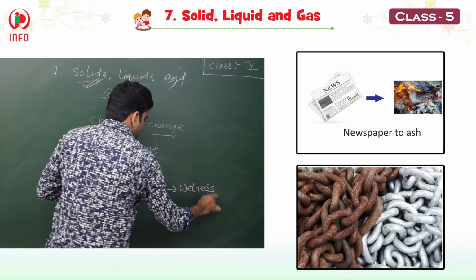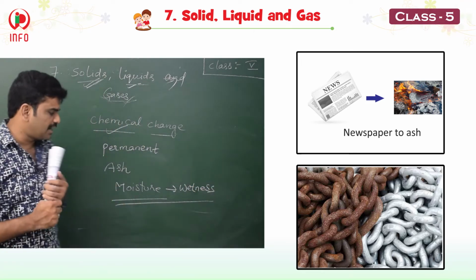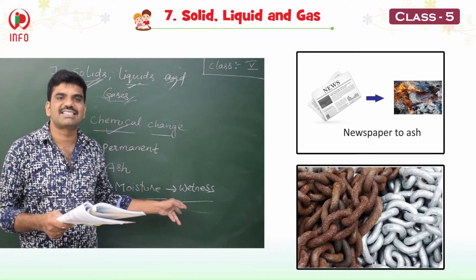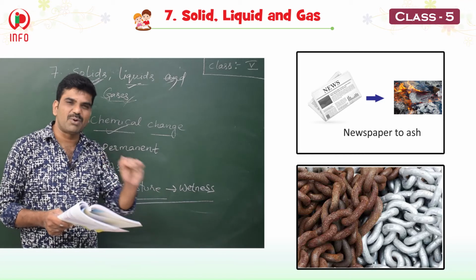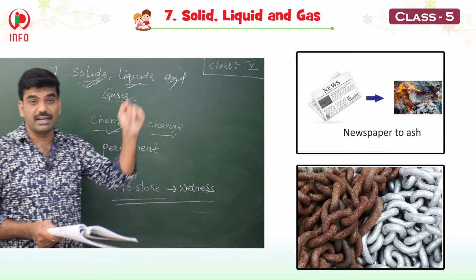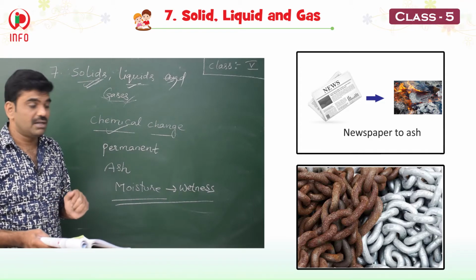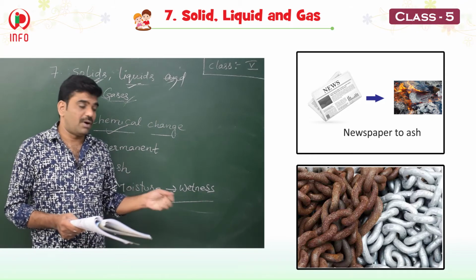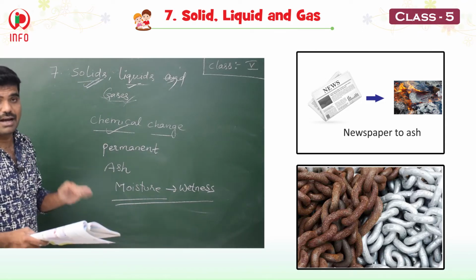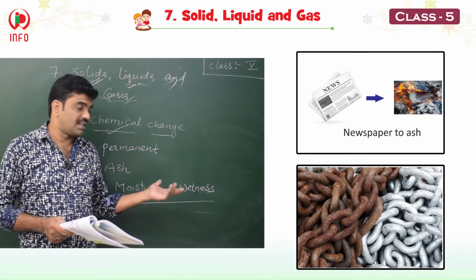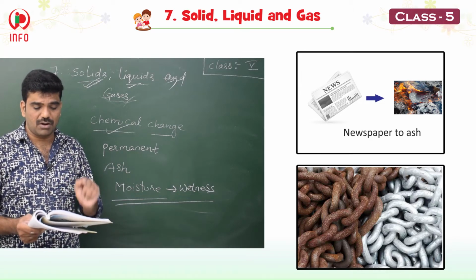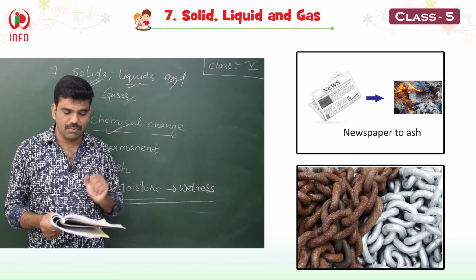So when iron is exposed to moisture, it starts to rust, a reddish brown color is formed on the iron during rainy season. Why? Because during rainy season, water will be on the iron and after some time rust will be formed. That rust is due to the contact with air and water.